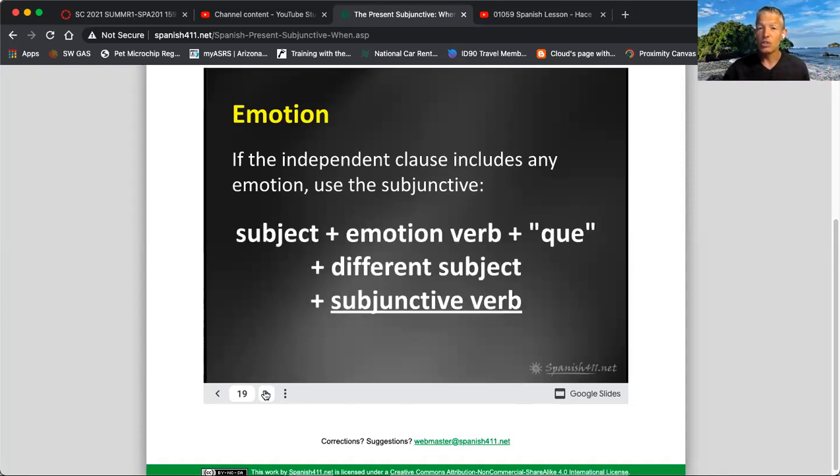Okay, so this structure is the same as what you've already learned. Subject plus a verb of emotion, so that's your trigger, plus the word que, plus a different subject than the first part of the sentence, and then your verb in the subjunctive.